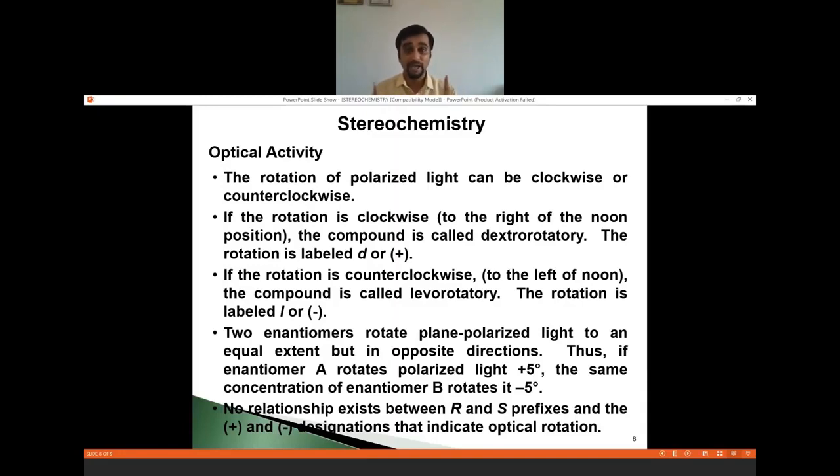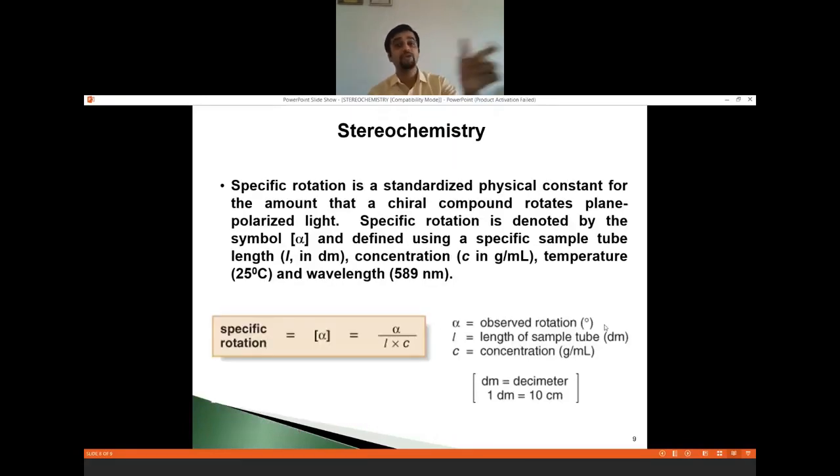There are three methods. Remember one thing, optical activity is a property which is a practical phenomenon. It has no relation with the structure. Fine. If you draw the structure on paper, and if you say this is dextro, this is levo, we cannot say. Rather, we can assign the configuration, the arrangement, R isomer or S isomer. Fine. Okay.